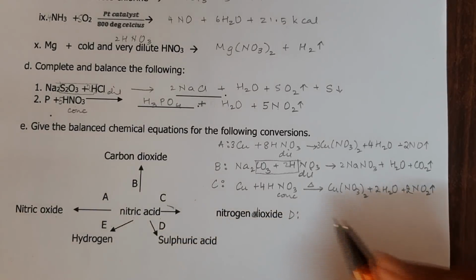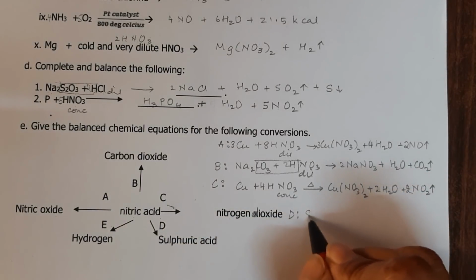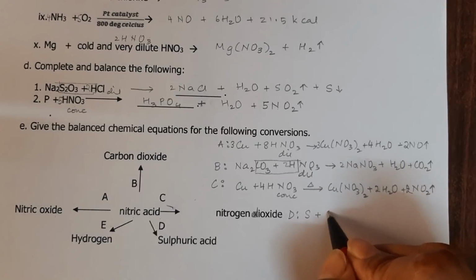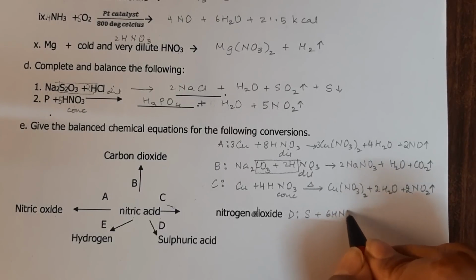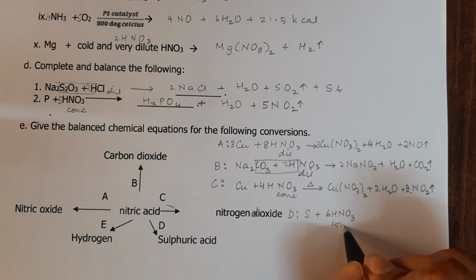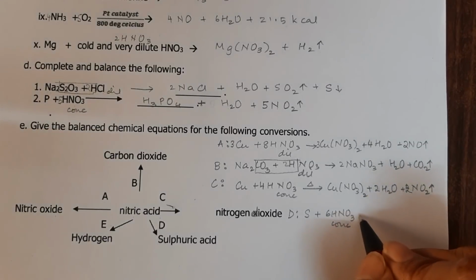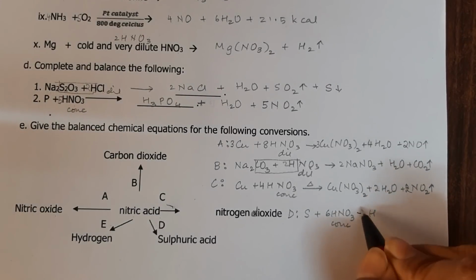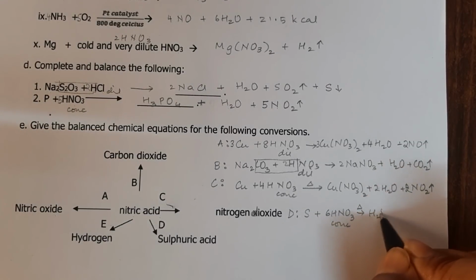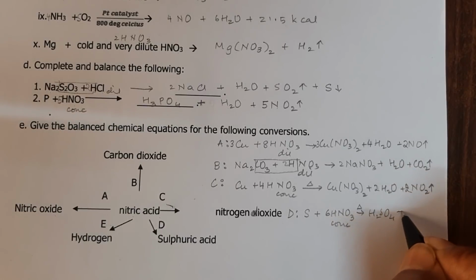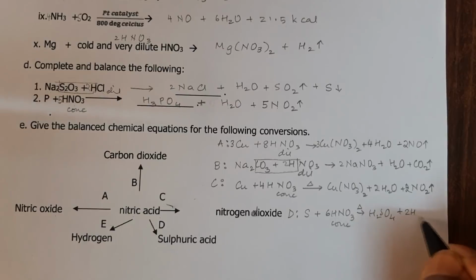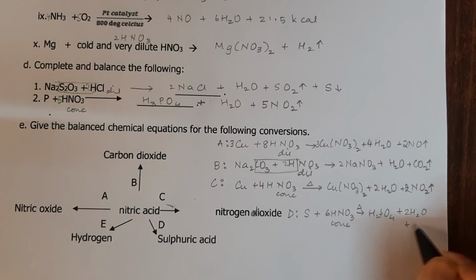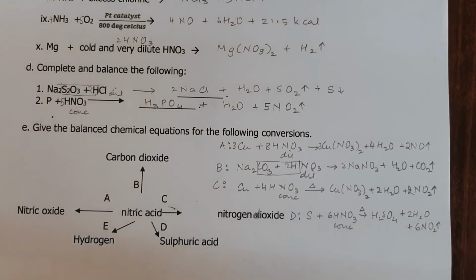Nitric acid to sulfuric acid. So sulfur will be added to concentrated nitric acid, and it will give us, on heating, H2SO4 plus 2H2O plus 6NO2 up arrow.